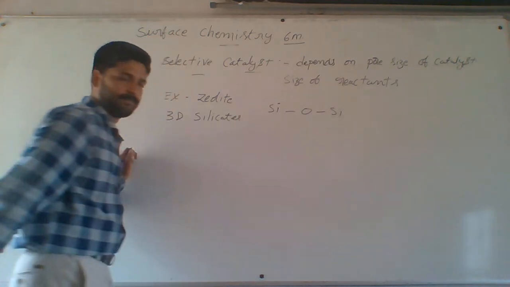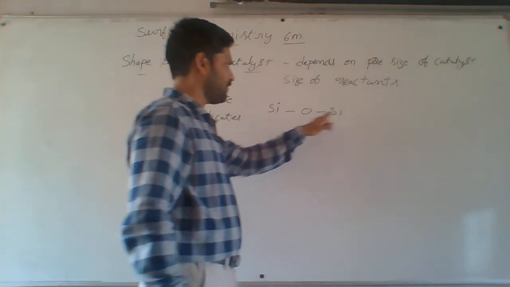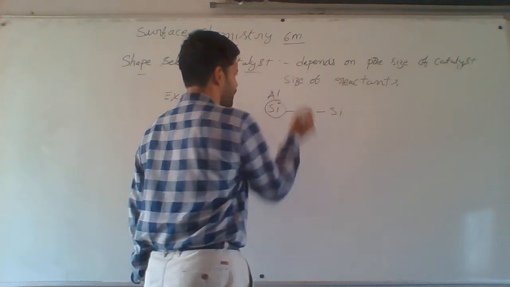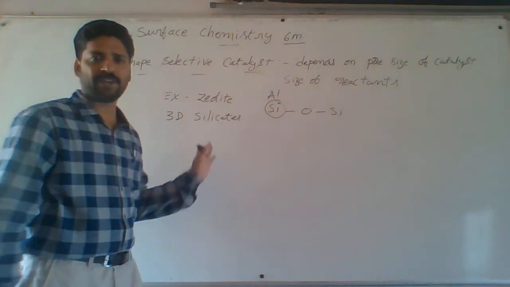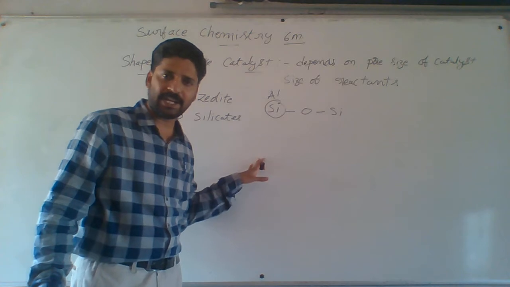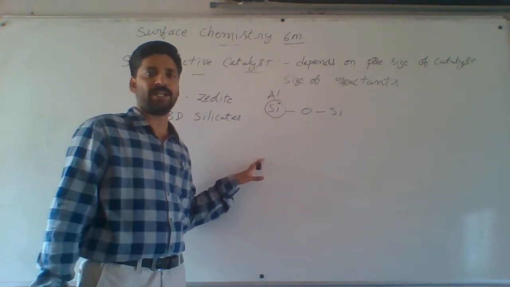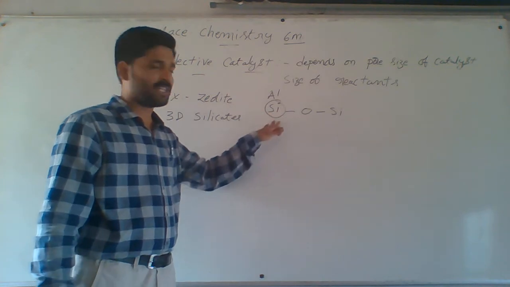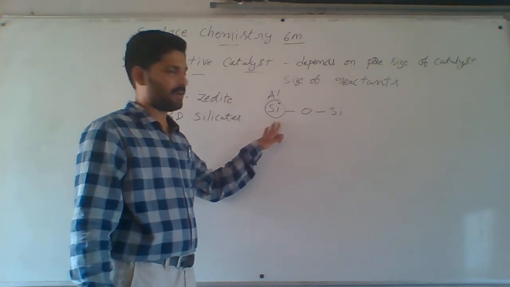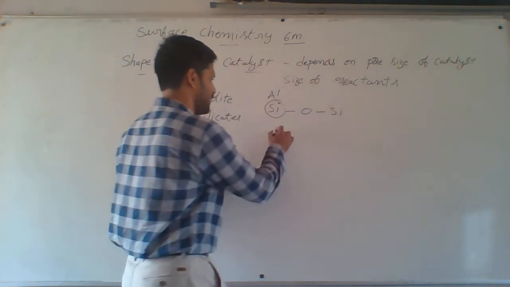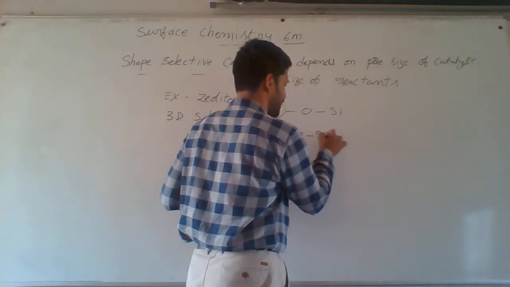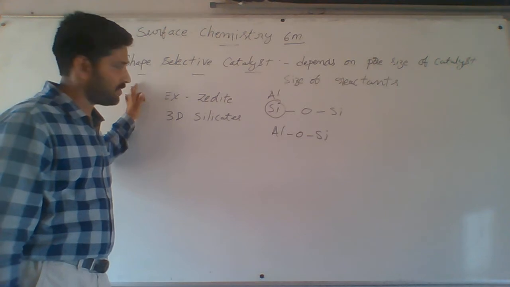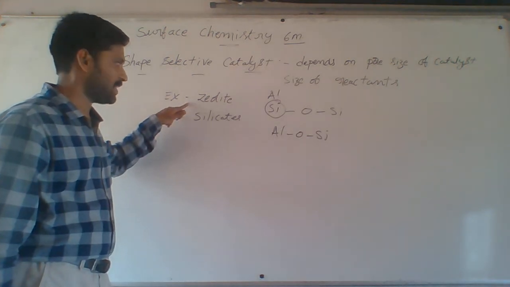Continuously here Si-O-Si bonds are there. Some silicon atoms are replaced by aluminum. One example of a zeolite is sodium aluminosilicate. Suppose some silicon atoms are replaced by aluminum atoms, then Al-O-Si bonds are formed. This is an example of shape selective catalyst. Zeolite is an example of shape selective catalyst.